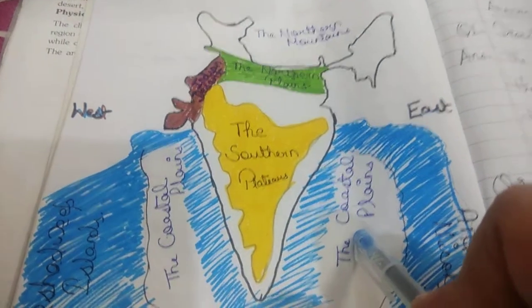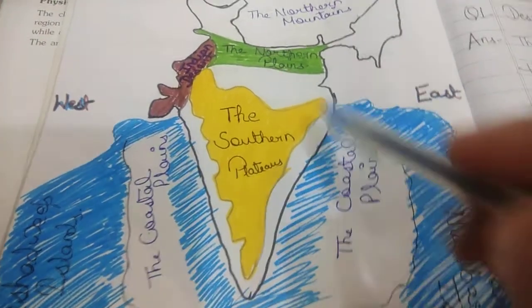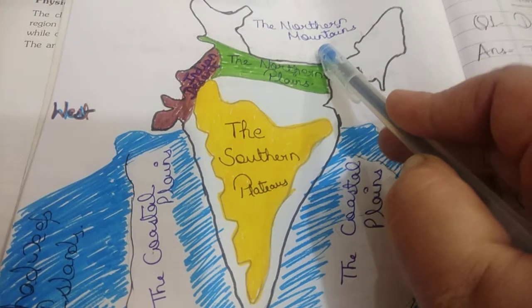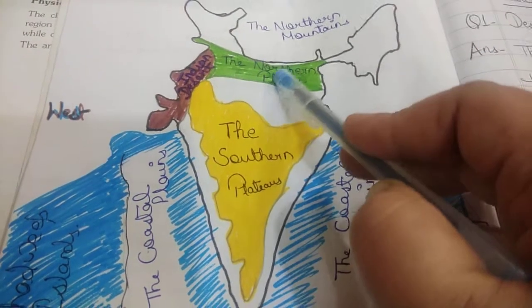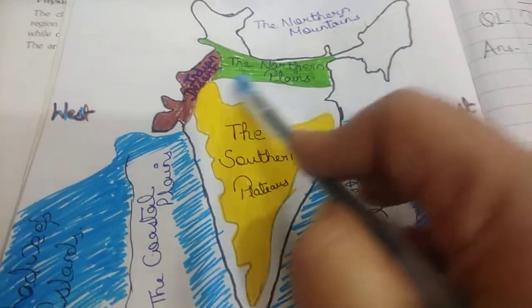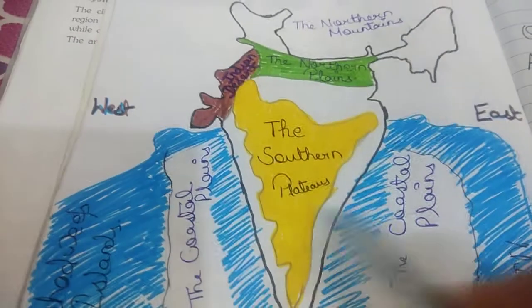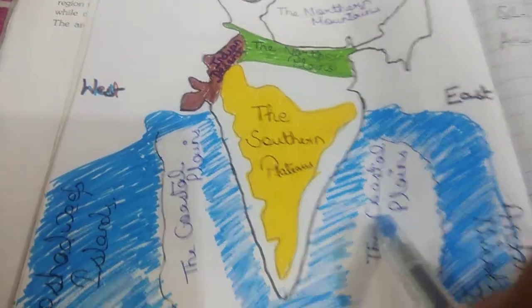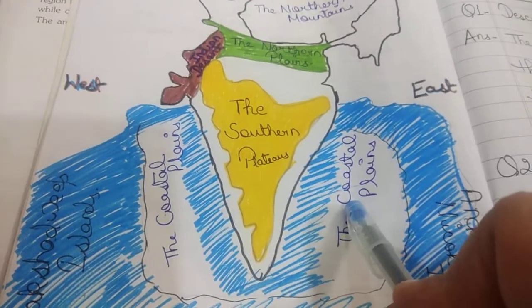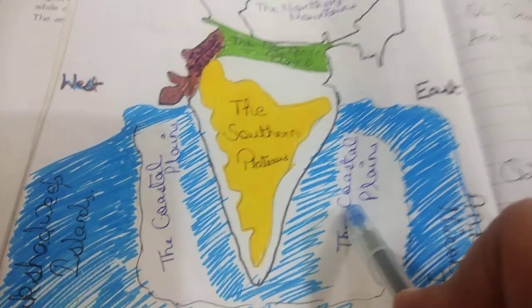These are the 5 physical divisions of India. Starting from up, we have the northern mountains, then the northern plains, then here is the Indian desert, the southern plateaus and the coastal plains.